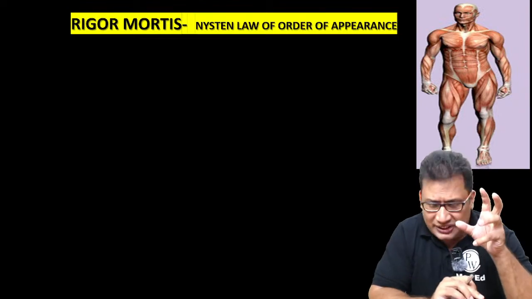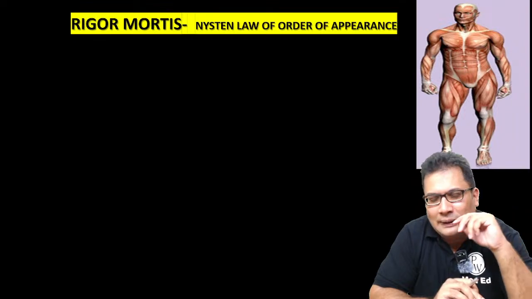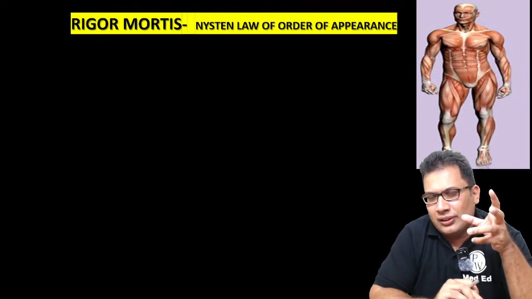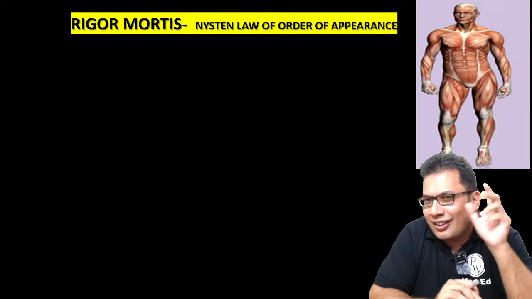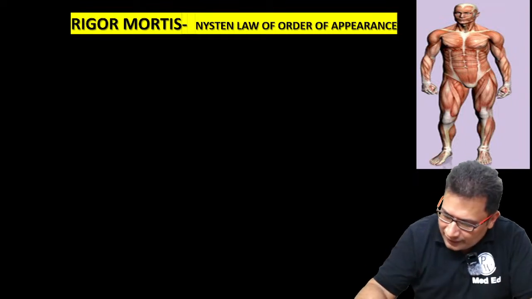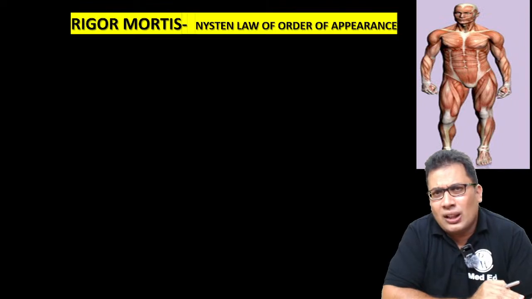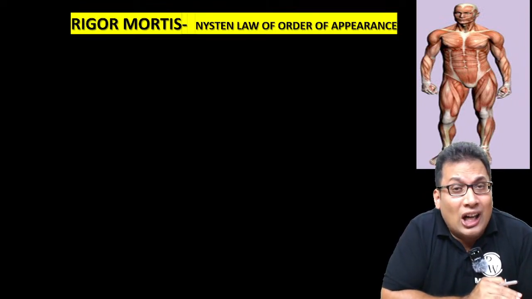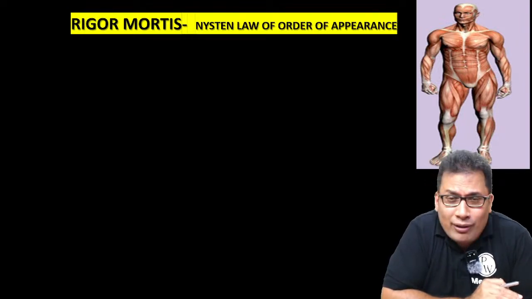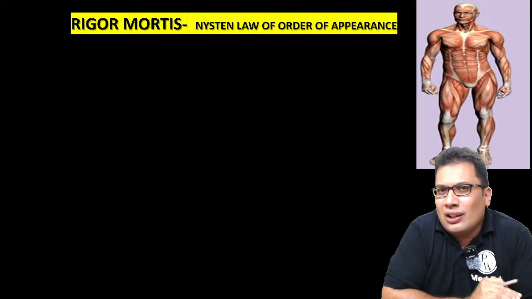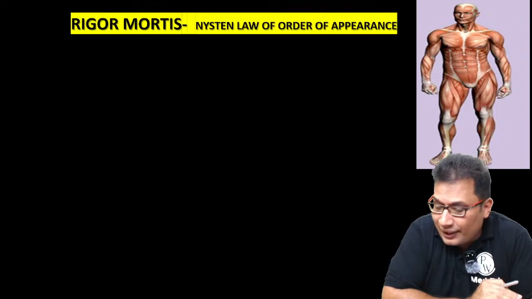What is the first muscle in which rigor mortis starts? Anybody? Voluntary or involuntary, any muscle. In which muscle is rigor mortis going to start? Anybody can answer? Rigor mortis, how it is going to appear, how it is going to disappear, is also a very important question in exam, viva, prof exam. The rule is known as Nysten rule, the Nysten rule of order of appearance of rigor mortis.